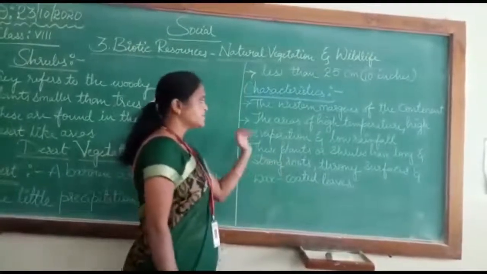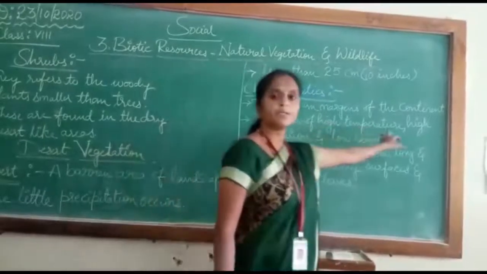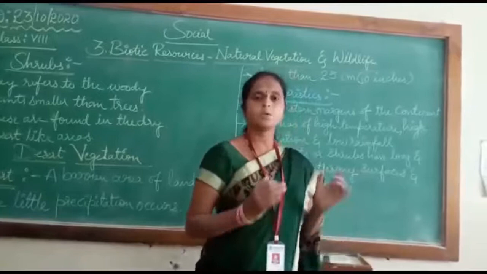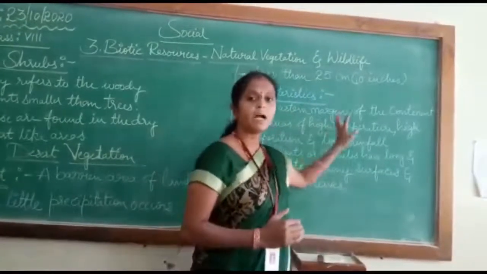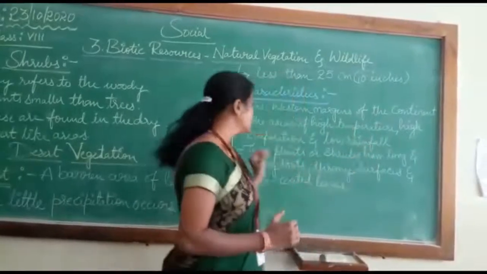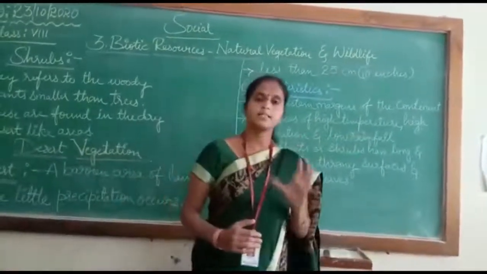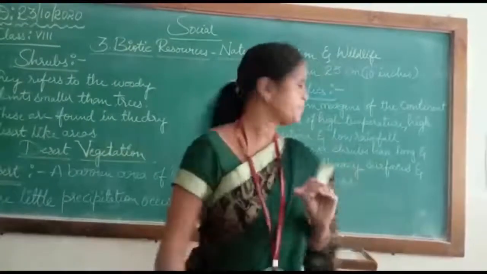Next, this vegetation is mainly found in the areas of high temperatures. As I said, deserts are hot, dry places. So this type of vegetation is found in places where temperatures are high, evaporation is high, and these areas receive very little rainfall, that is low rainfall.